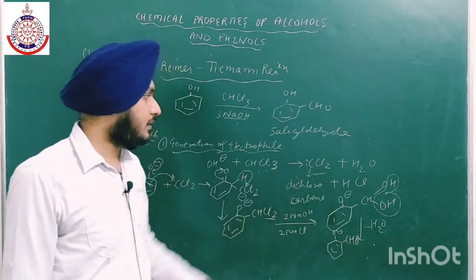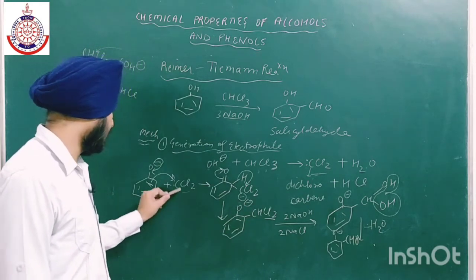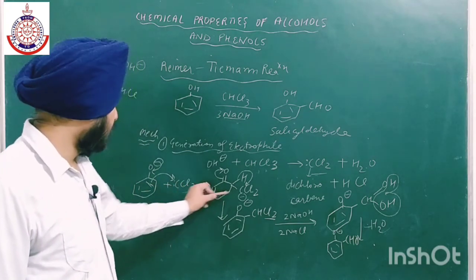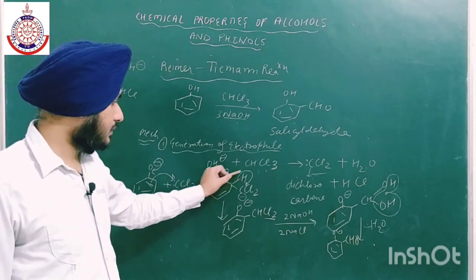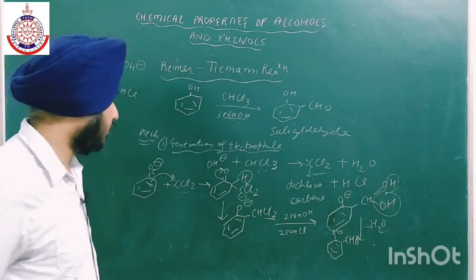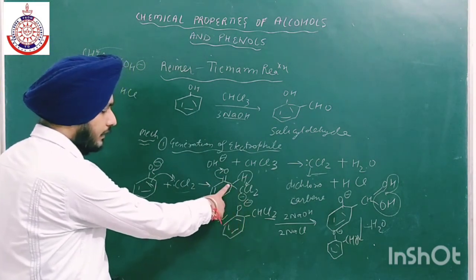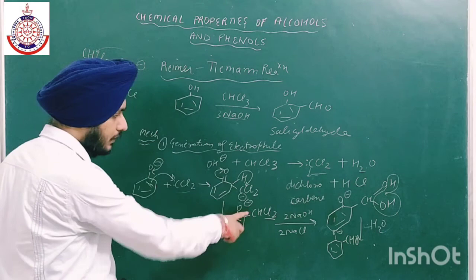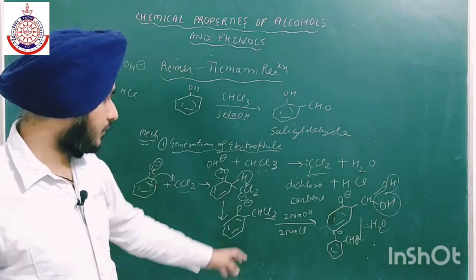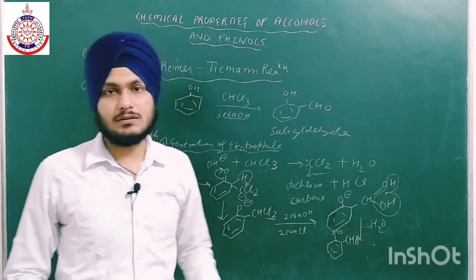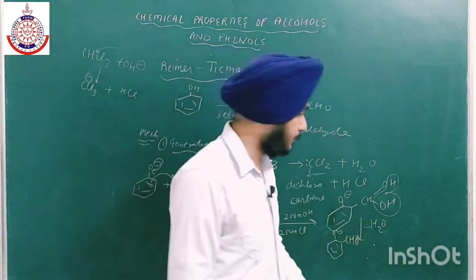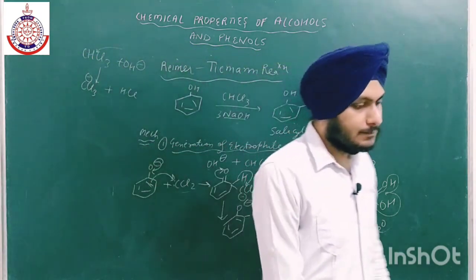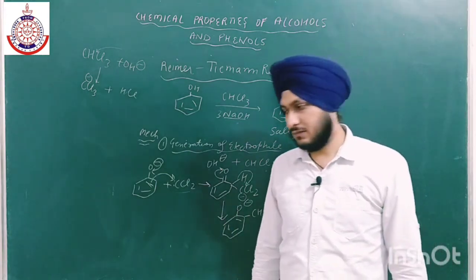So we get CCl2 carbene, and this carbene will act as an electrophile and attack on this double bond, and this bond will shift over here again. Here we have one hydrogen. There is intramolecular hydrogen transfer, proton transfer, and here we will get a negative charge, and after shifting of this electron we get a positive charge. Positive and negative will form a double bond, then react with NaOH. We will get this product with 2 OH on the same carbon atom. Dehydration will take place and a double bond forms, so we get an aldehyde. As simple as that. So this is the whole mechanism of this reaction.